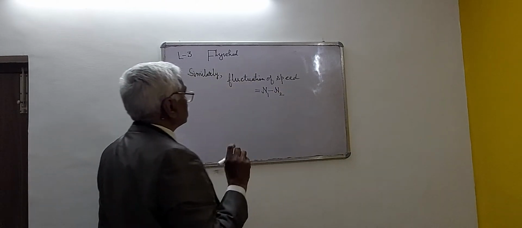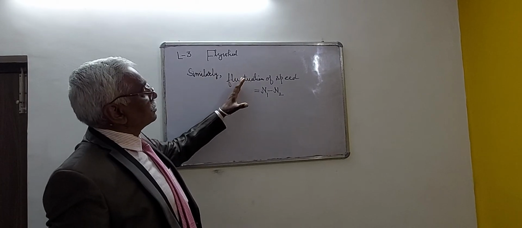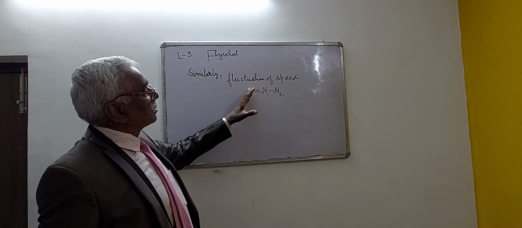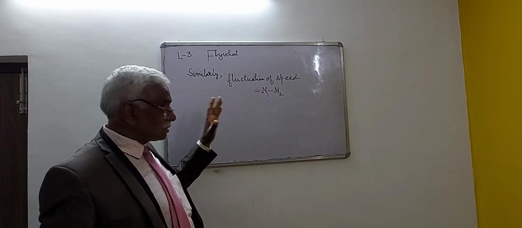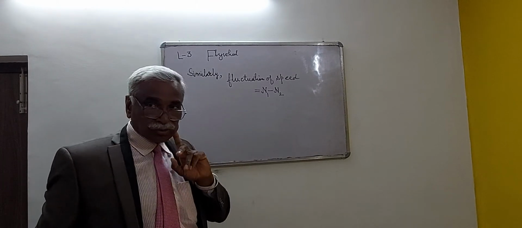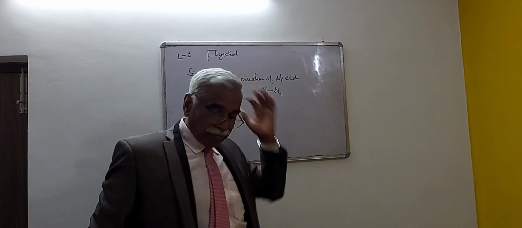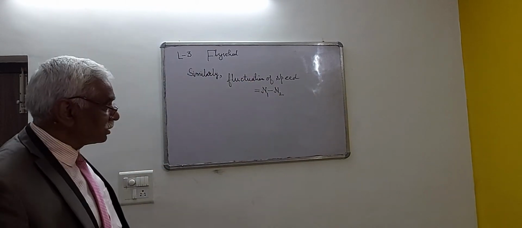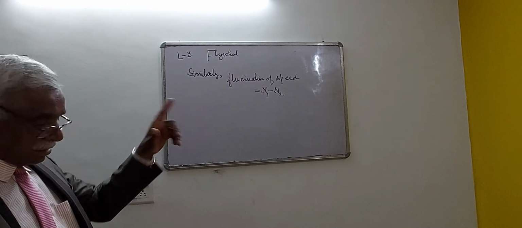In the case of energy, it was written as E1 minus E2, but the maximum fluctuation of speed is N1 minus N2, where N1 is the maximum speed of the flywheel corresponding to the maximum energy, and N2 is the minimum speed of the flywheel corresponding to the minimum energy, anywhere between points A and E.